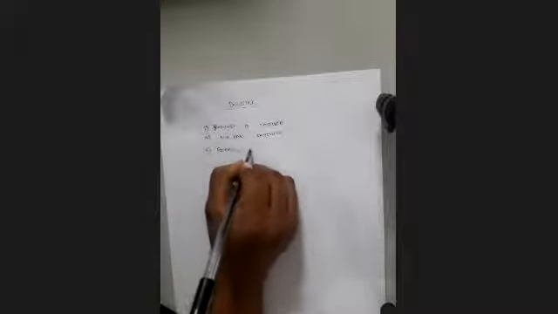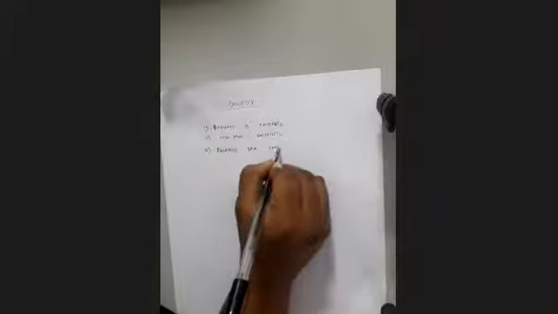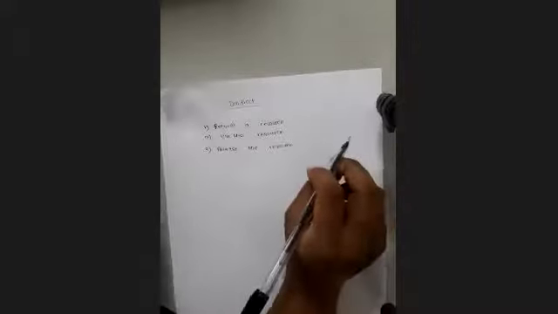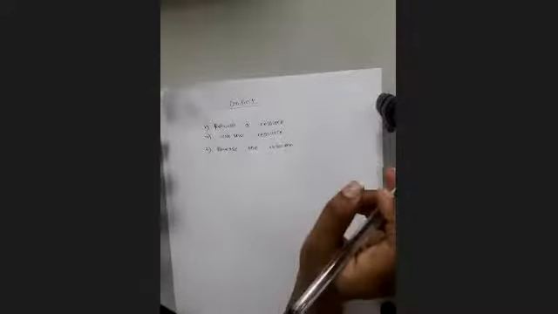They request a resource, then use the resource, and after using, they release the resource, isn't it? So these are the steps any process usually follows to use a resource and execute. They first request the resource, then use it, and then release it.